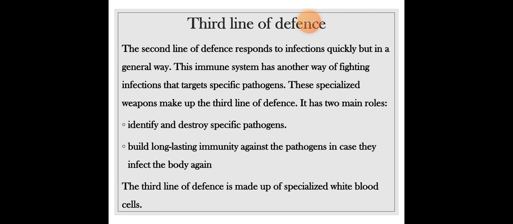The immune system has another way of fighting infections that target specific pathogens. These specialized weapons make up the third layer of defense. It has two main roles: identify and destroy specific pathogens, and build long-lasting immunity against the pathogens in case they infect the body again. The third layer of defense is made up of specialized white blood cells.